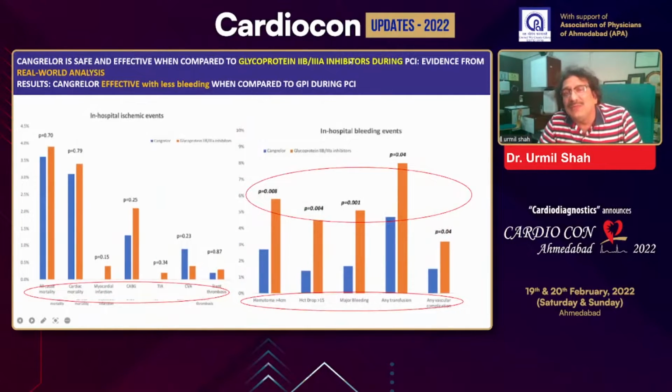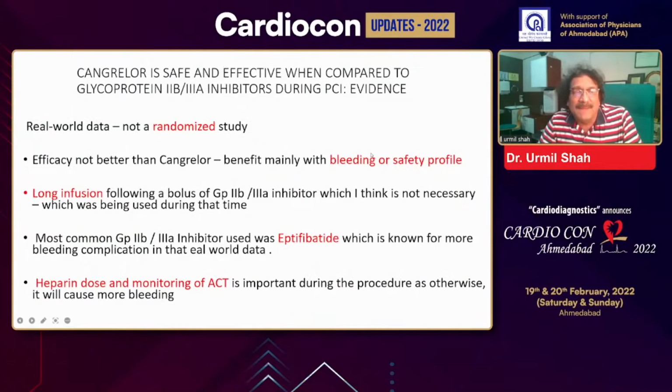Now let us compare the GP2B inhibitor. What has been mentioned is, if you use a GP2B inhibitor, efficacy-wise cangrelor and the GP2B inhibitor are equal. But if you see the bleeding complications, it is definitely high with the GP2B inhibitor. That is a limitation we have to keep in mind. But we have to understand that these data are not from a double-blind or randomized study. It was real-world data. Efficacy is almost the same with cangrelor, but the bleeding and safety profile has an advantage. So that also we have to keep in mind.